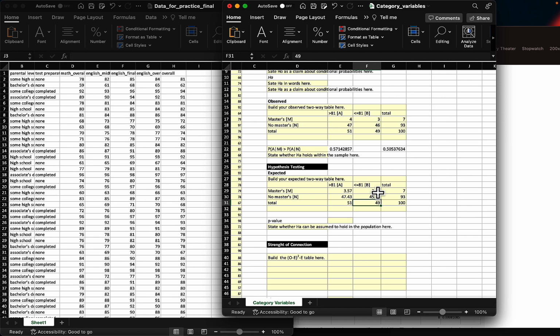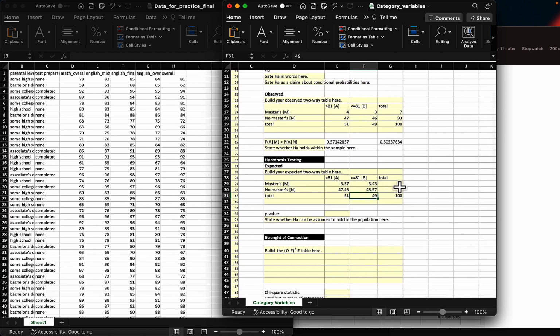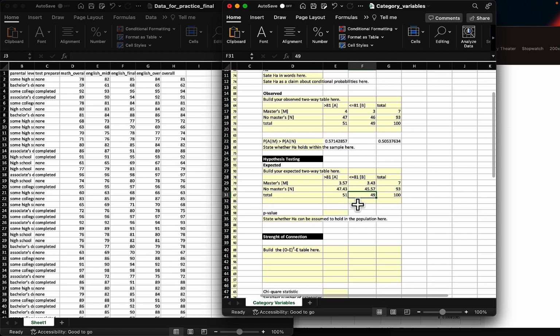So we can't keep going with the chi-square test. We have to do a Fisher exact test instead. So the first step of the Fisher exact test is to find the smallest marginal total. In this case, it's pretty obvious. It's my number 7 here. And I have two choices here. I can work with this cell or this cell.